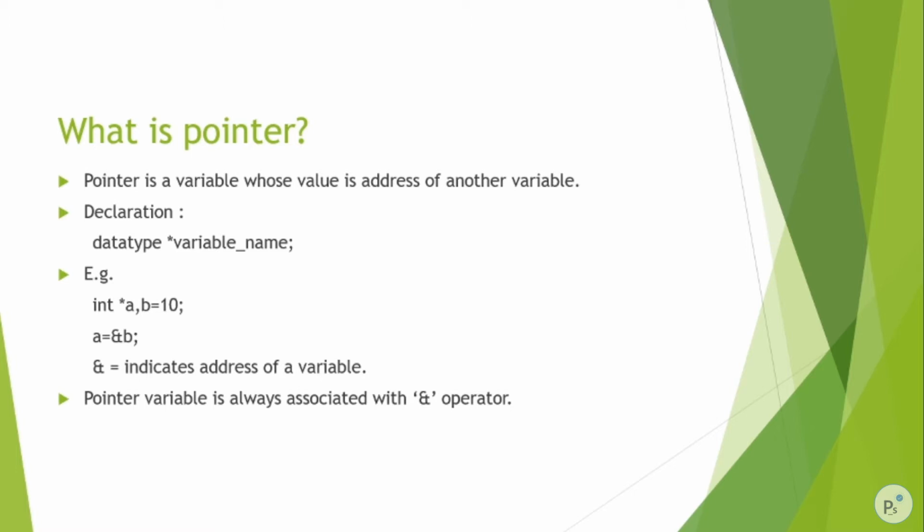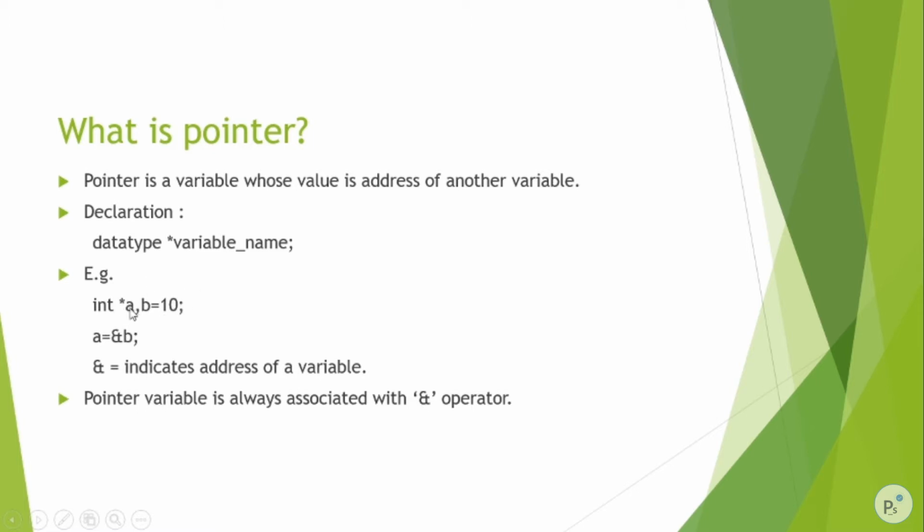For understanding this, let's see an example. Before that, let's see the declaration. What is the declaration of it? Data type, star, also known as asterisk in programming language, and the variable name. As an example, you can see here int *a. In this way, we declare a pointer variable, and b = 10 is our normal initialization of a variable.